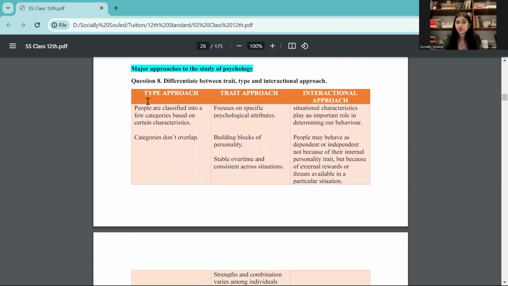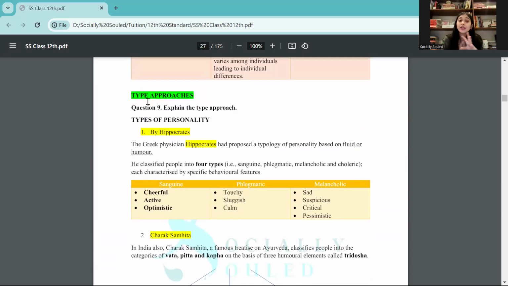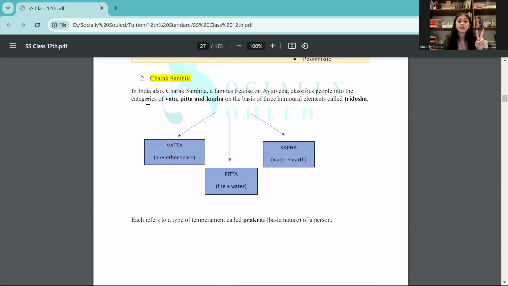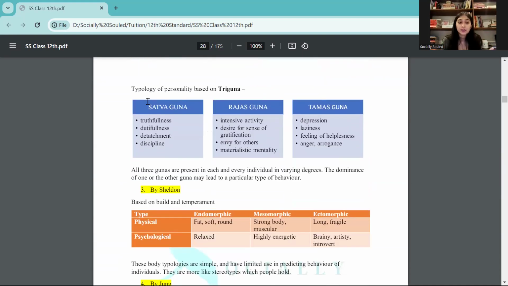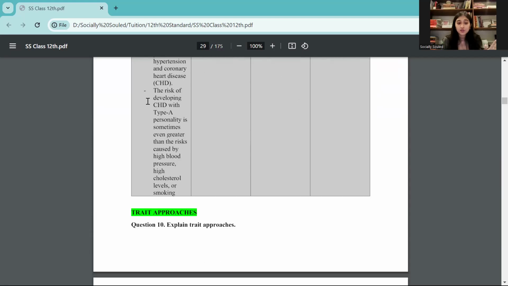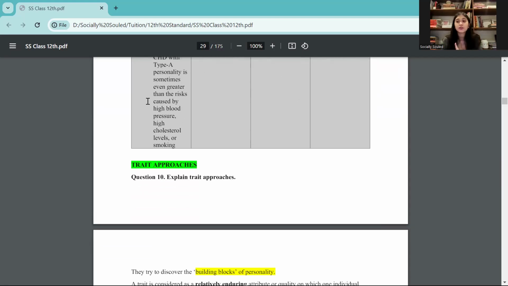Now, there are major approaches to the study of personality specifically: type approach, trait approach, interactional approach. The subtypes of it are very important. So in type approaches, a quick revision: there is a type given by Hippocrates, by Charak Samhita, by Sheldon, by Jung, and also by Friedman and Rosenman. These are something you will have to know specifically. Type A, type B, type C, type D. What does it mean? Like type A is more prone to CHD, right? That is something that again might come in your MCQs.